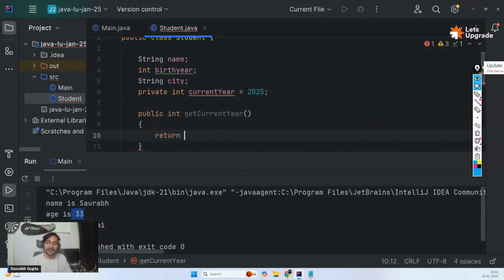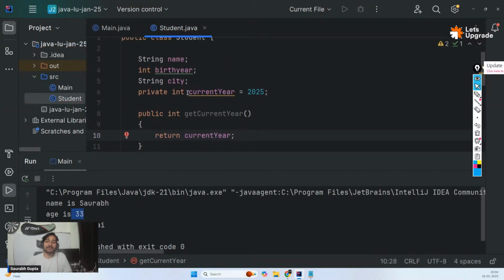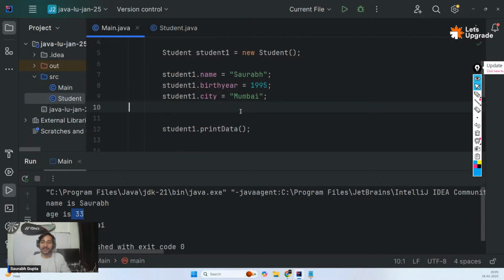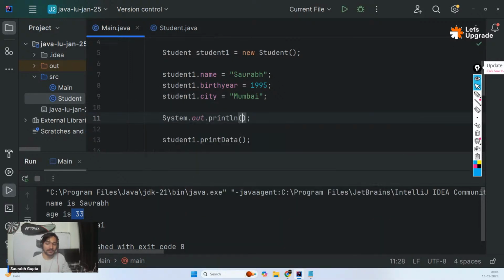And then just say return current year. So what is happening now is I'm not allowing anyone to access my variable directly. If you want to see, call this function. That will give you this current year, and then you can use it. So no one is accessing my variable directly. They have to go through a function. So now if people want to see it, they can simply call, let's say I want to print it. So they can call what? The current year is, what's the function, guys?